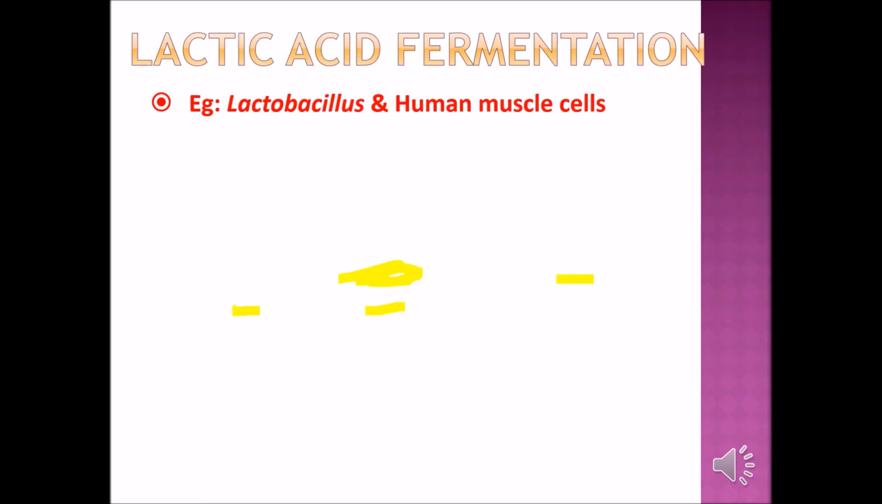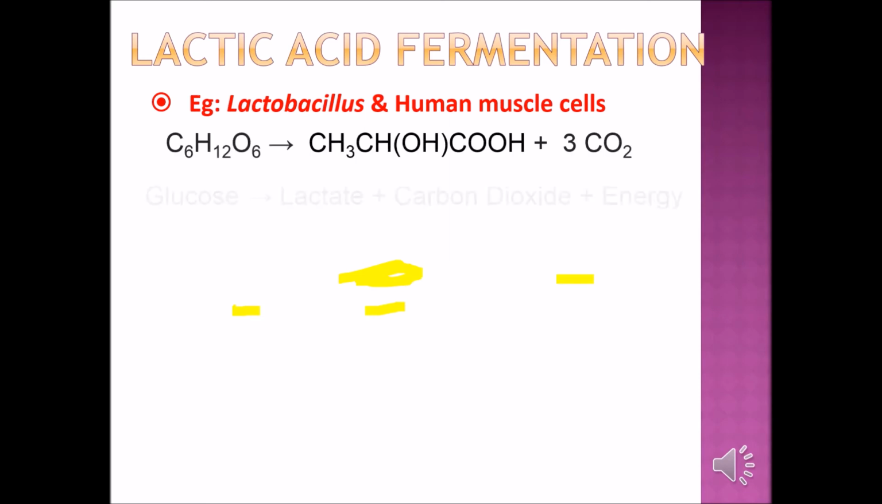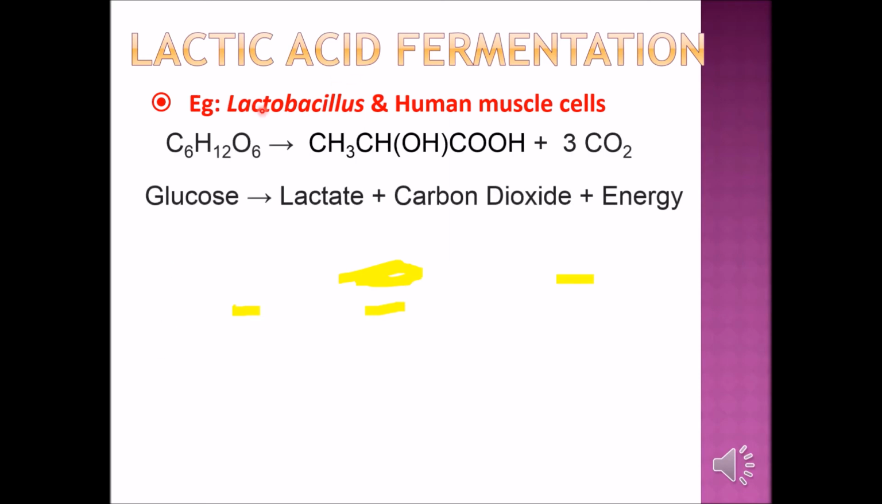Okay, so the next example is for the lactic acid. So lactic acid, we have two organisms here. One is the bacteria, Lactobacillus. I think you know this name. You can find it in your cultured drink like Vitagen, Yakult. These are the ones that they add into the cultured drink. The word cultured means it has something inside. Human muscle cell is another example.